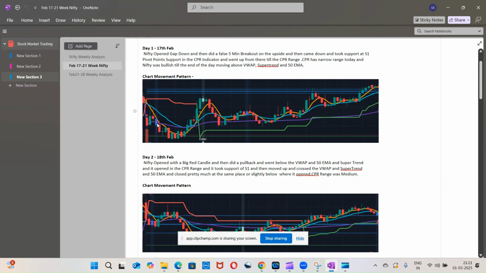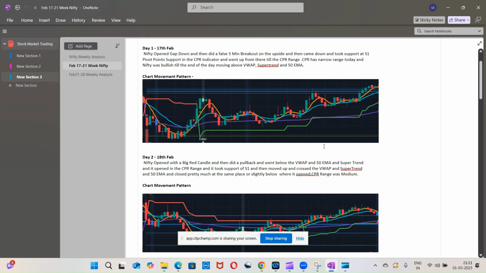It went below the VWAP. It was already below the super trend as well as the 50 EMA. Then it came to the CPR indicator support, and CPR was narrow here. Once it took the support of S1 of CPR, it went on a bullish move and was bullish till the end of the day. Before becoming bullish, it crossed the 50 EMA as well as the VWAP, and even the super trend became green.